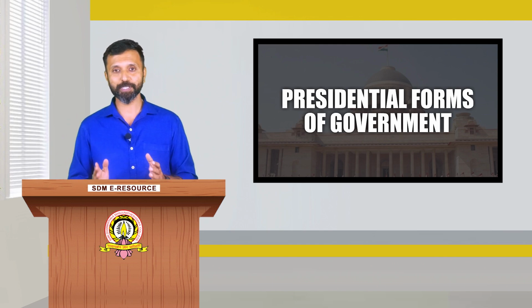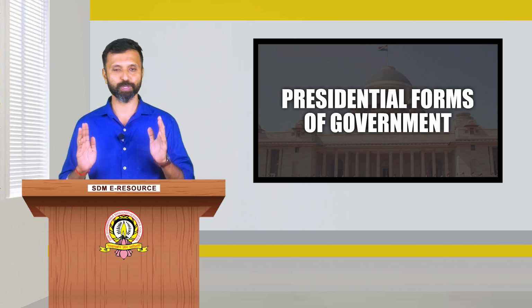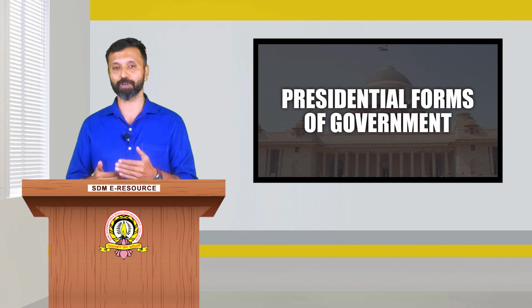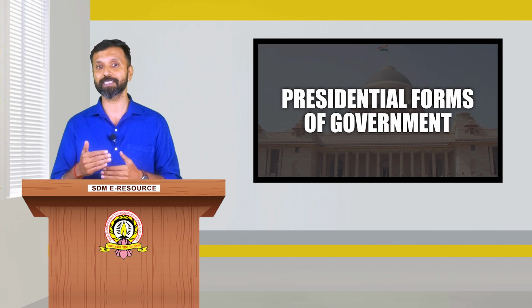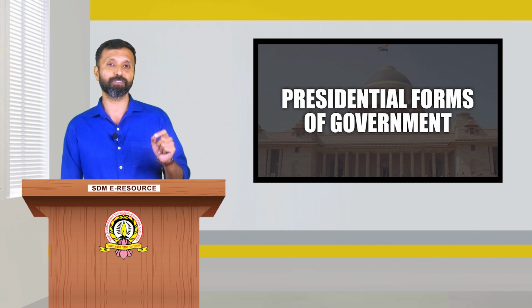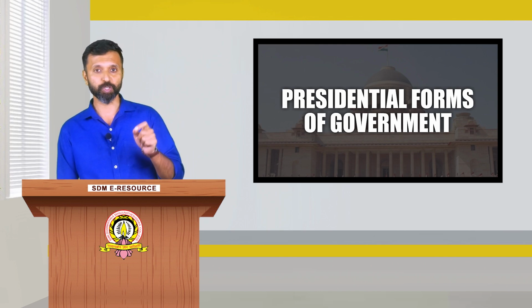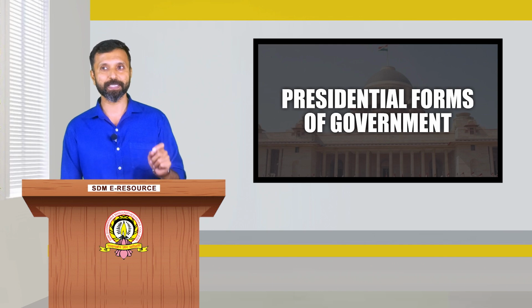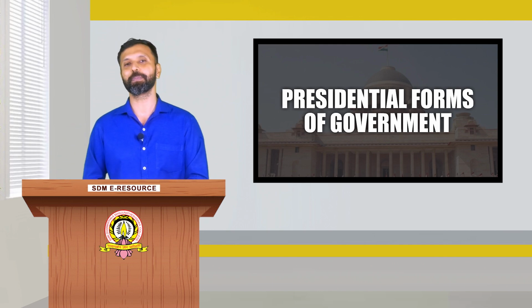In this government, the decision of the president is the most important. The president is the head of the government, as we know. But in the parliamentary form of government, we must understand the differences between these terminologies and the technicalities of political science. In the parliamentary form of government, the president is the nominal head of the government, but the real head is the Prime Minister. But in the presidential form of government, the president is the head of the government and is in charge of implementing laws.